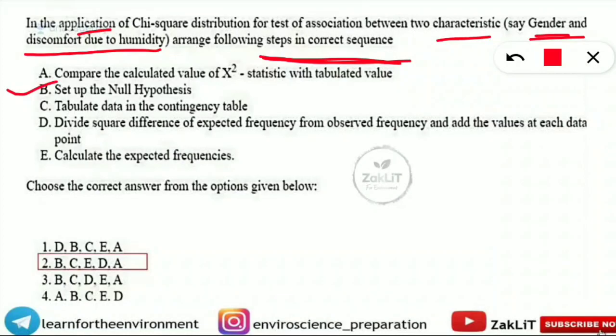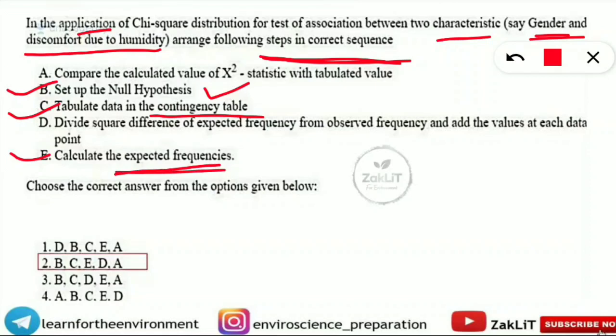So we have to set the null hypothesis. For example, say as the humidity increases, the female find more discomfort than the male. So that is the null hypothesis. We can say any null hypothesis. So first is to set up the null hypothesis. Next is to tabulate the data in the contingency table. So you have to put all the data in the contingency table. We have to make a table. Next is calculate the expected frequency. So from the table we have to calculate the frequencies.